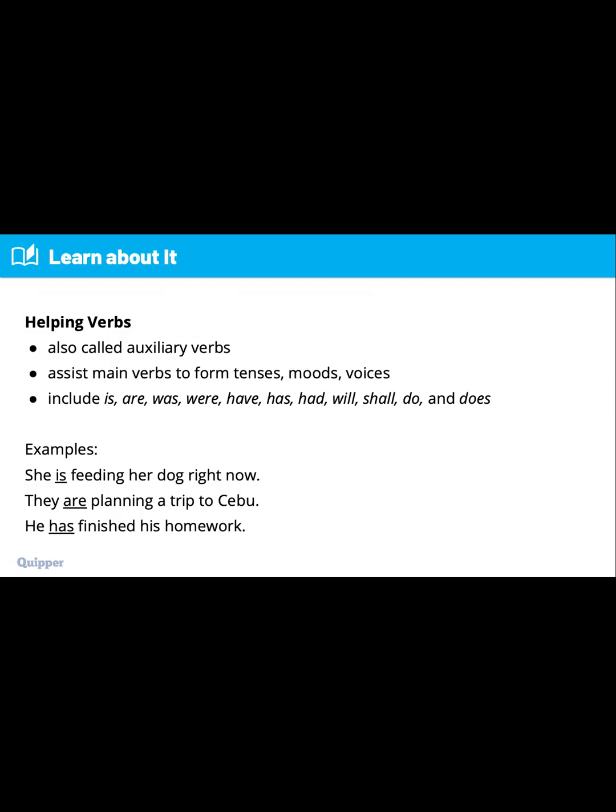Next, the second one we have, they are planning a trip to Cebu. The helping verb there is are because it helps the main verb, which is planning. Next, we have, he has finished his homework. The helping verb there is has, because it helps the main verb finished. Remember, in helping verbs, everyone, you just need to look for the main verb and also the helping verb. Do you get me? Those are the examples for helping verbs: is, are, was, were, have, has, had, will, shall, do, and does.